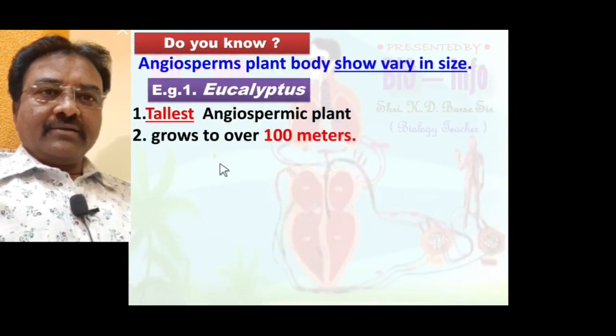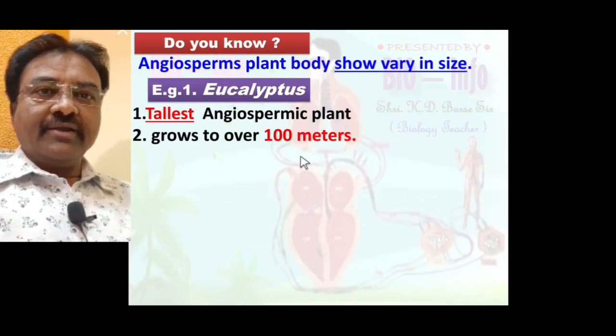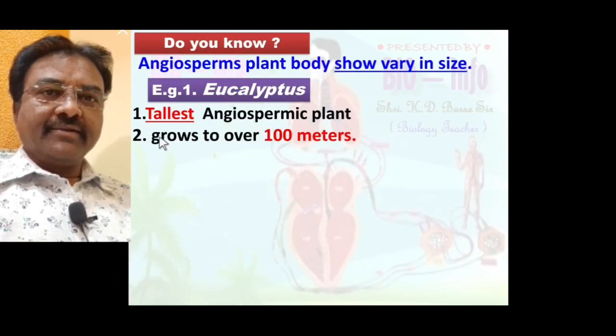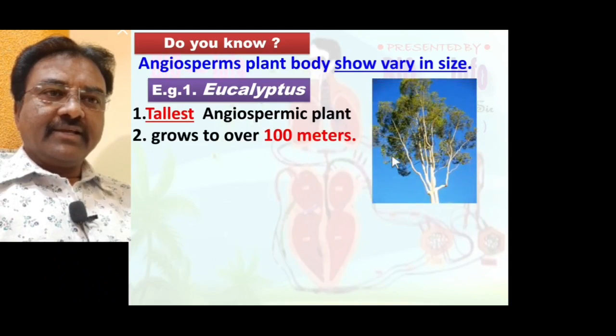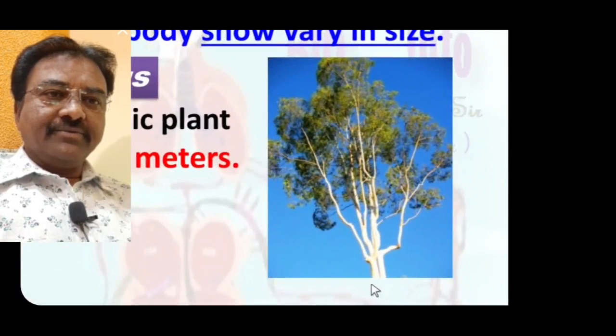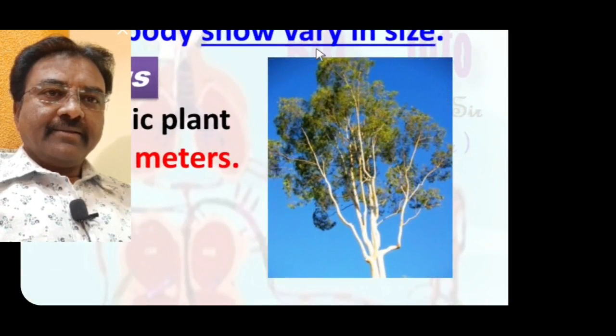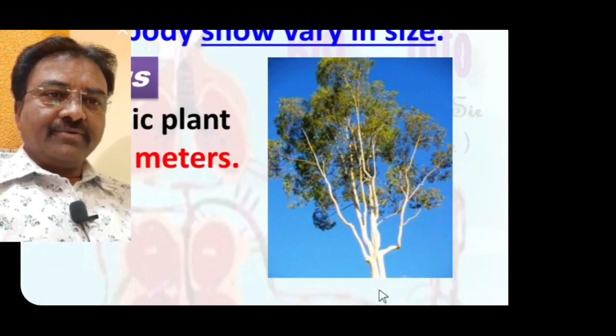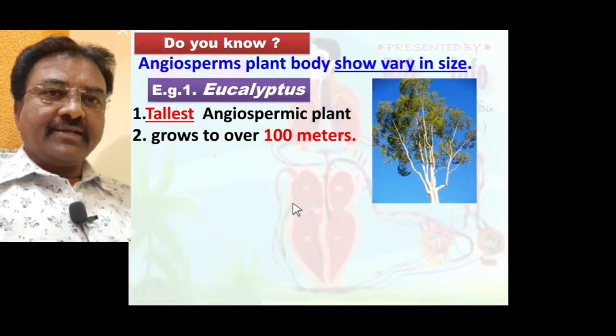It grows over 100 meters in height. Seen here is a diagrammatic representation of the Eucalyptus plant of angiosperm, growing over 100 meters in height. So this is the tallest angiospermic plant.